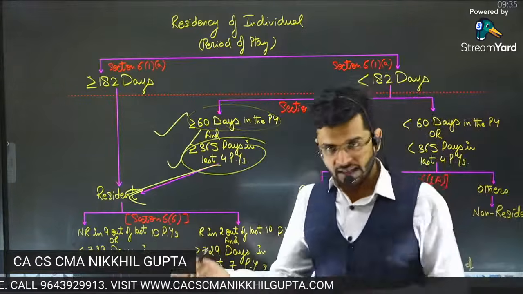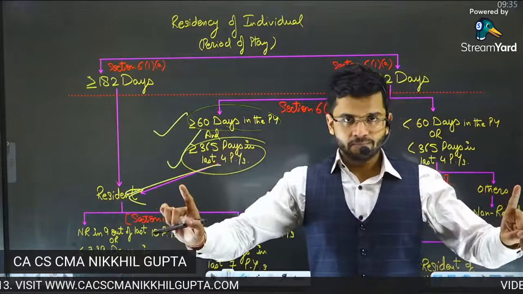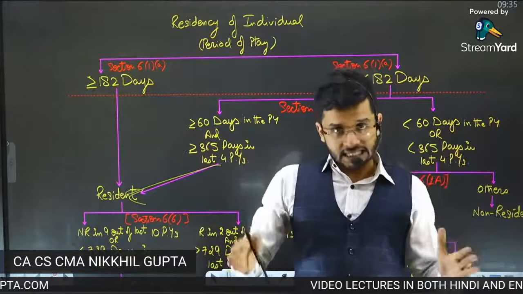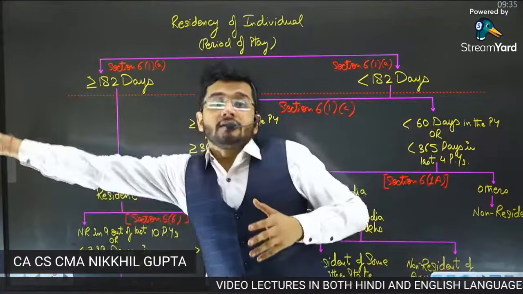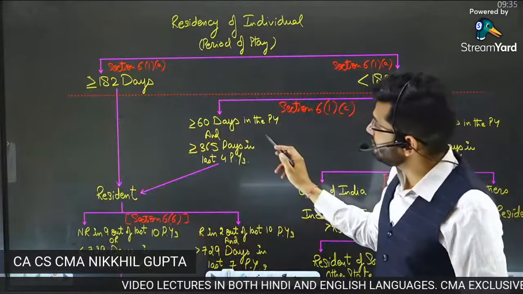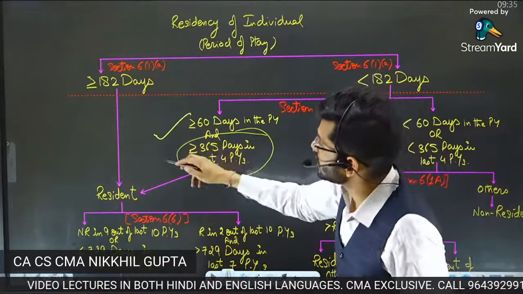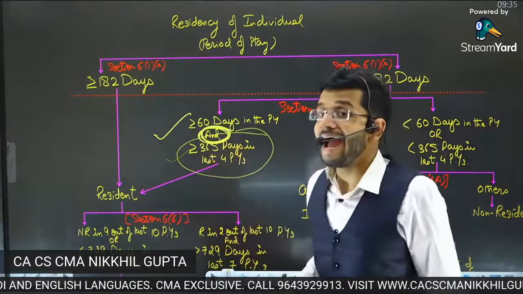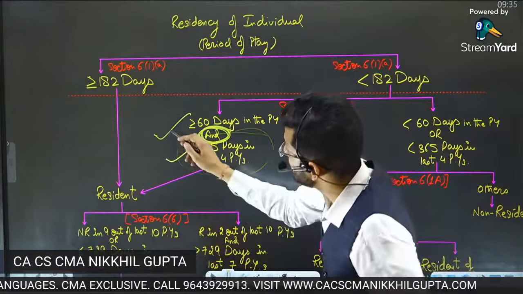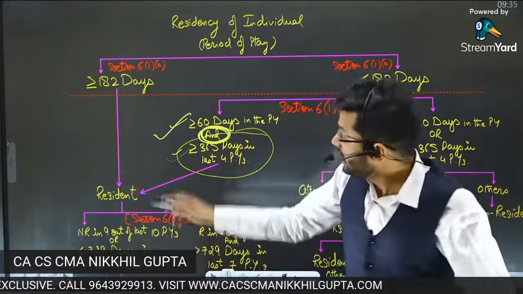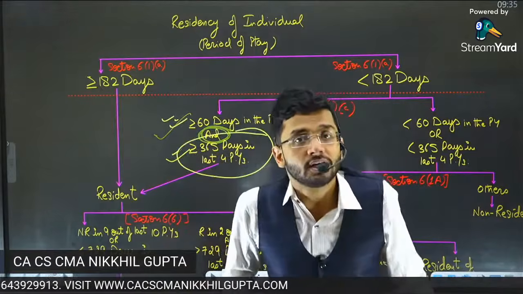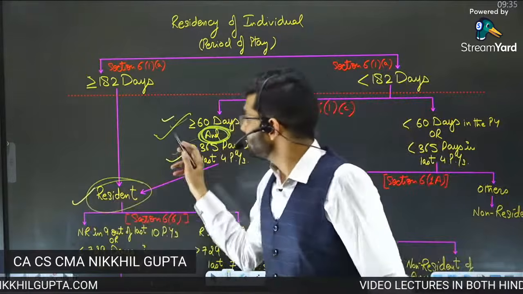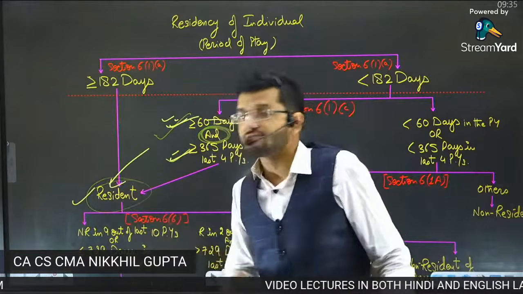If you were in India in the last year for 60 days, and in the previous 4 years for more than 365 days, and both conditions are cumulatively satisfied, the conjunction used is 'and', not 'or'. If you satisfy these two conditions cumulatively, then you become a resident of India.